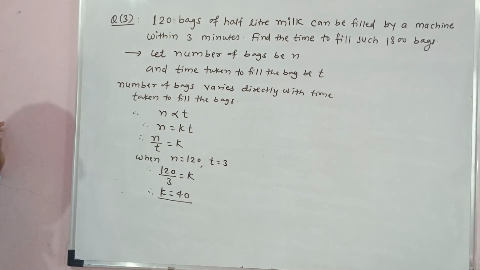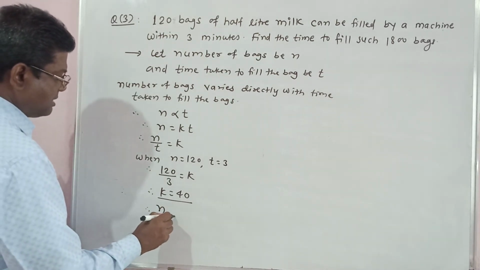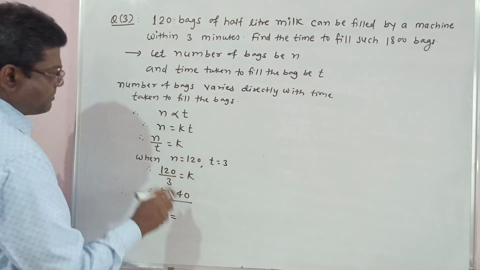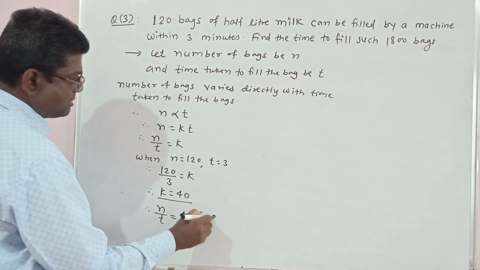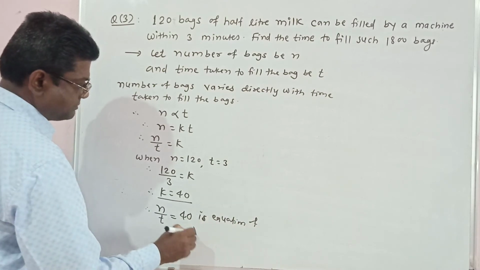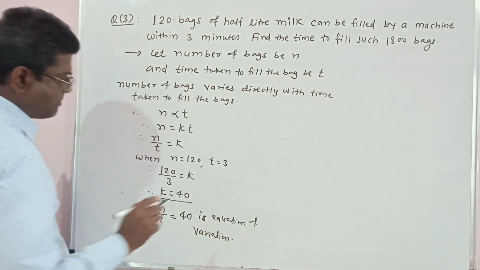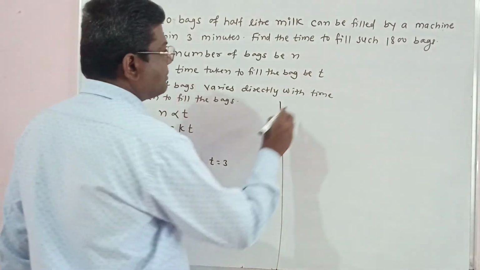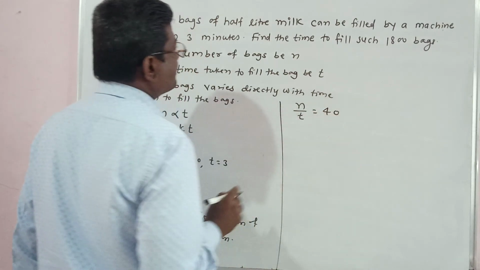Put this value of K in the equation. N upon T is equal to 40 is the equation of variation.